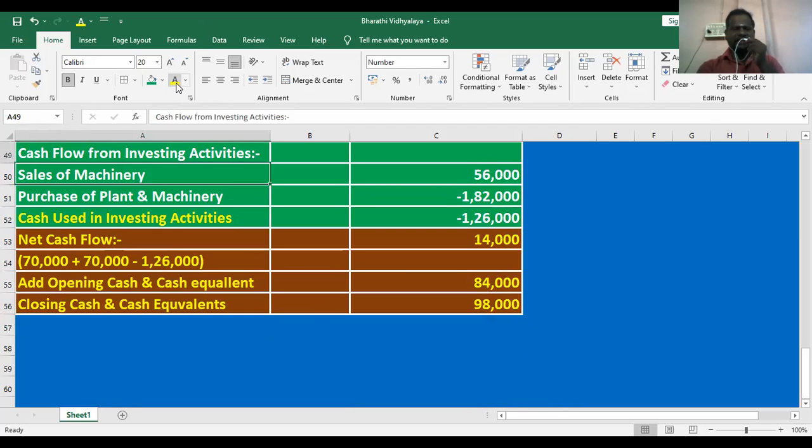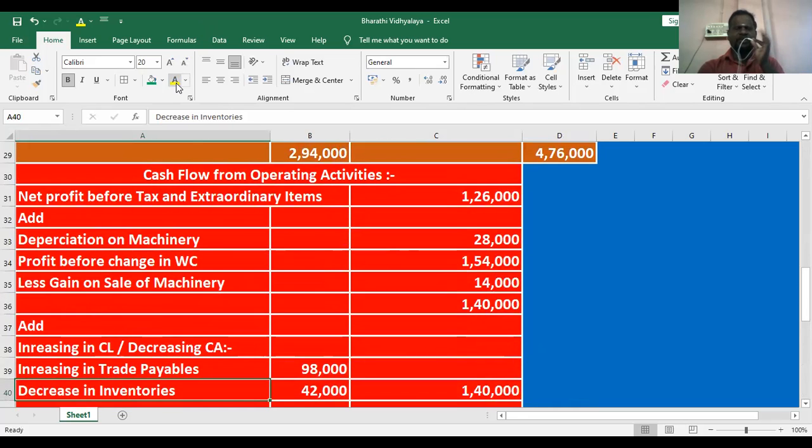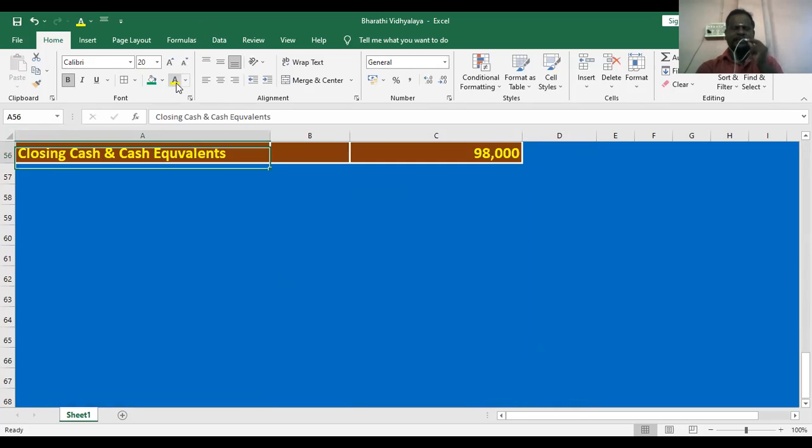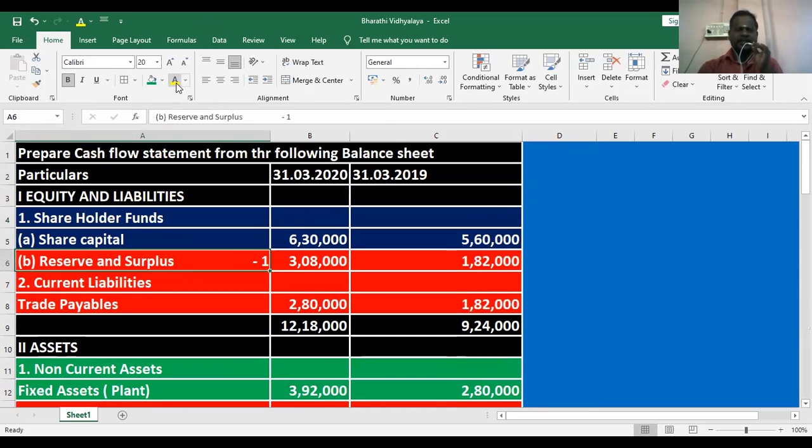Any doubts, any clarification? Hopefully you have understood very well. What is the cash flow statement? Inflow and outflow of cash and cash equivalent is called a cash flow statement. Again, the cash flow statement is classified into four activities. What are the four activities? Operating activities relate to the operation, the revenue of the business. It will be treated as purchase and sales, whether cash purchase or credit purchase.